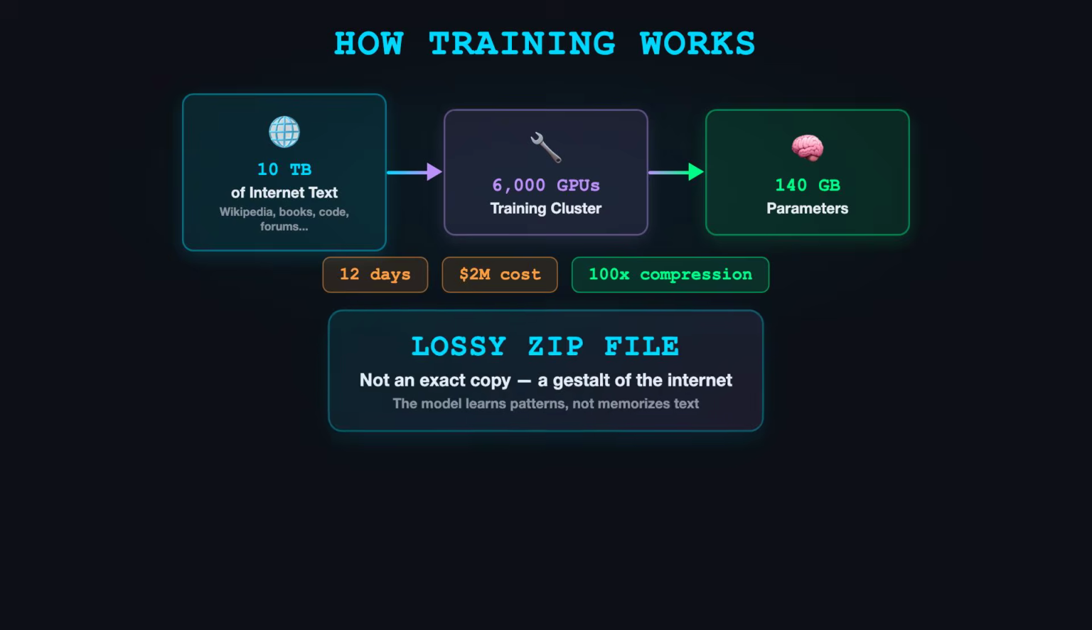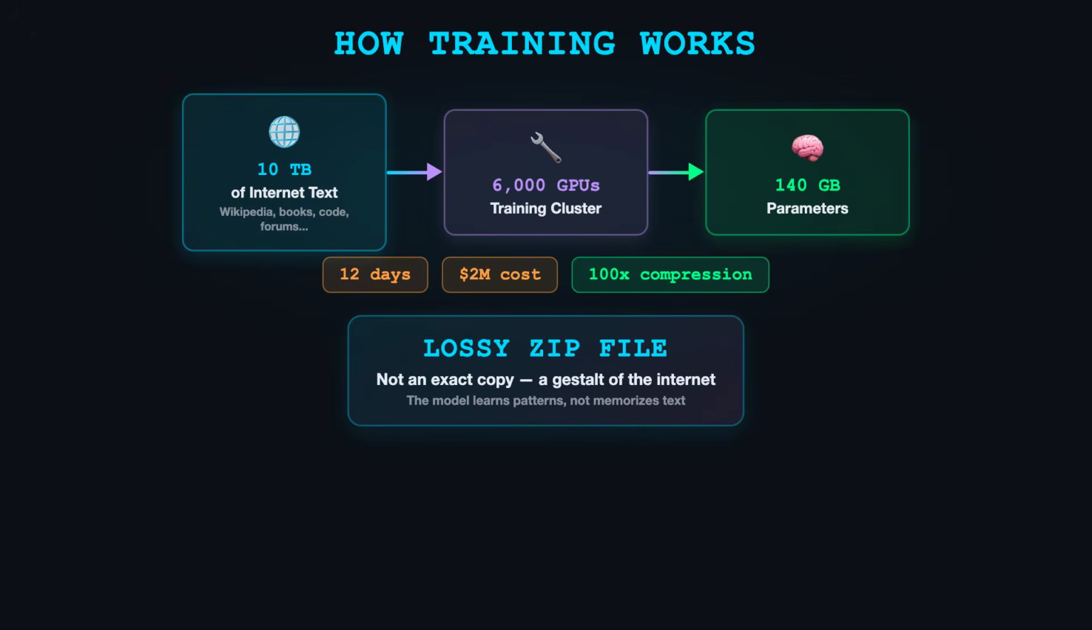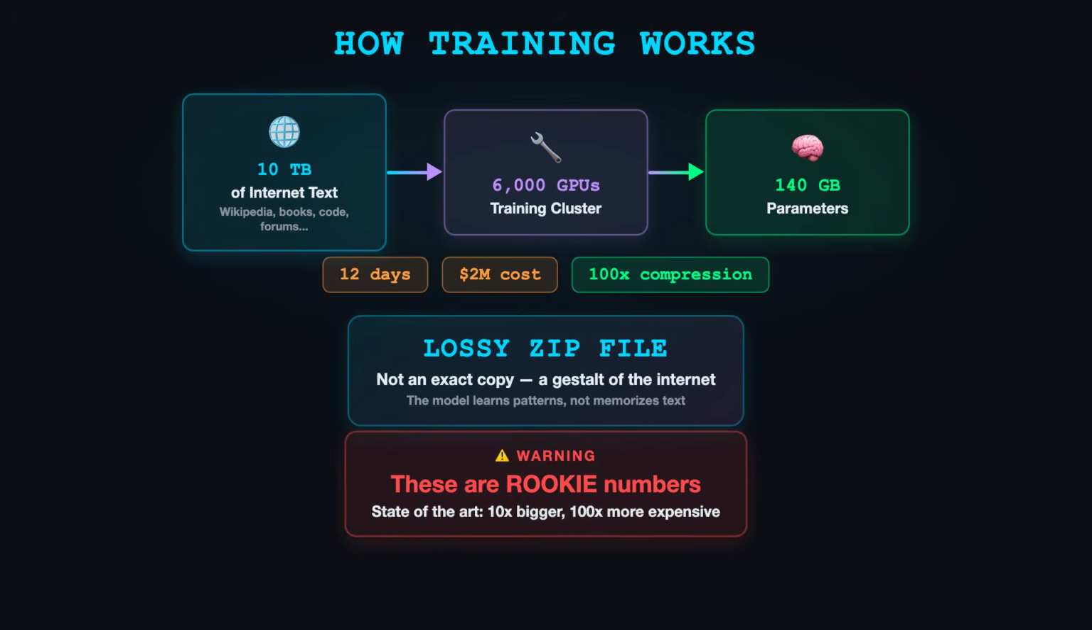The network is compressing 10 terabytes of text into 140 gigabytes of parameters. Think of it as a lossy zip file of the internet. Not a perfect copy, more like a gestalt. The model absorbs patterns, facts, reasoning abilities, writing styles, all compressed into those parameters.